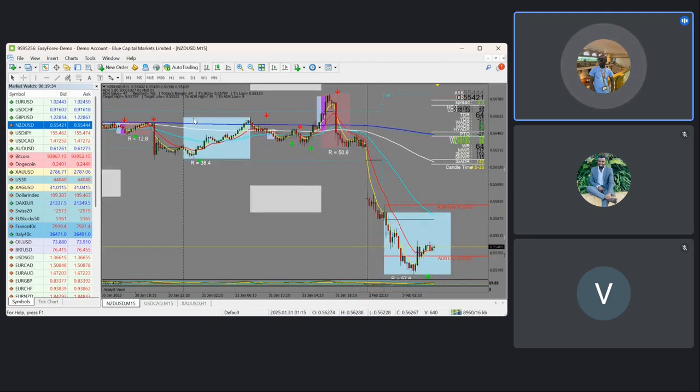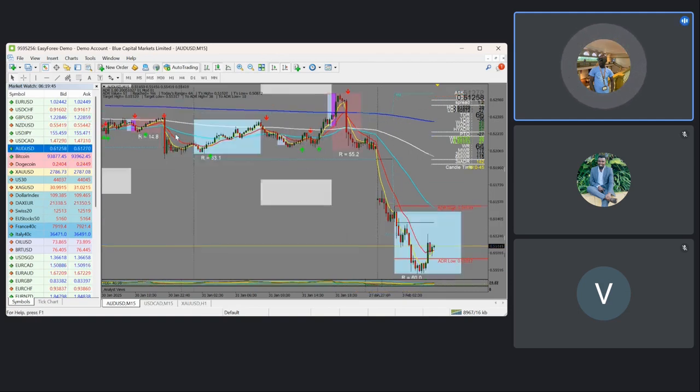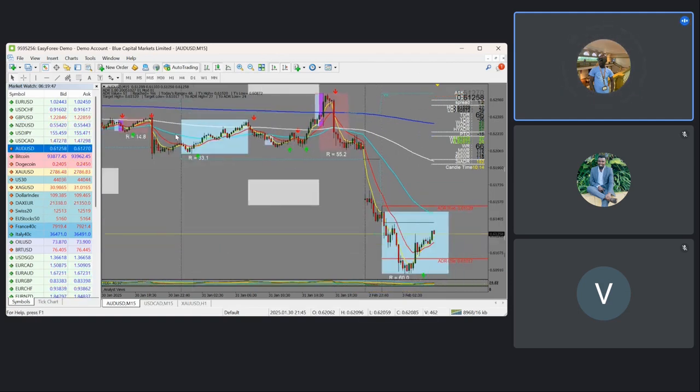So checking out on NZD USD, you can see these markets, the group one pairs, we're expecting a buy. We're expecting a buy to come and fill those gaps, and also checking AUD USD, we're still speculating the same. So looking at the group two,